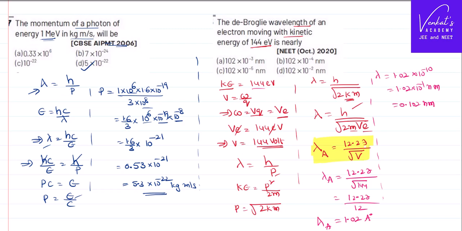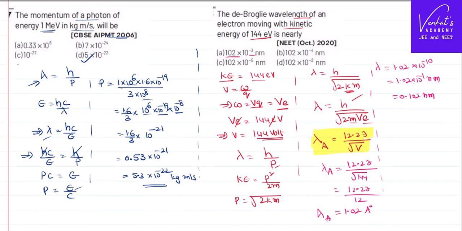But that is also not available, 0.102. But you can see this 10 power minus 3 means it becomes 0.102. So that's the option, right? Or else you can express this as 102 into 10 power minus 3 nanometer. That's how we can solve this problem.